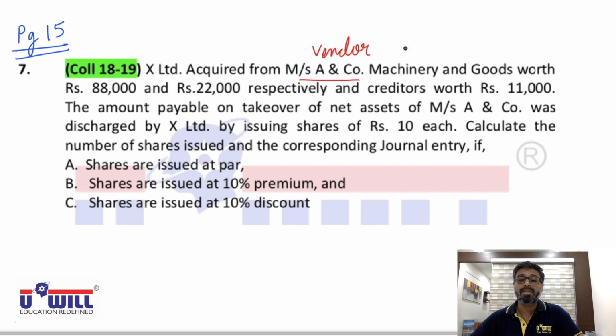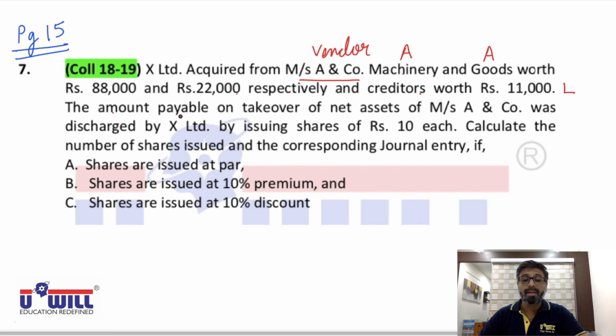Machinery is an asset, we will debit in our books. Goods is an asset, we will debit in our books. And creditors worth rupees 11,000, that is a liability, so we will credit in our books. Machinery we will debit with 88,000, goods with 22,000, and creditors we will credit with 11,000.